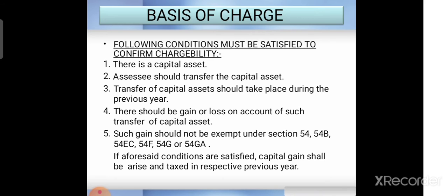So the conditions are: there should be a capital asset, the assessee should transfer the capital asset, and the transfer should take place during the previous year. If it is not done in the previous year, if it was transferred long back, prior to the previous year, then that income will not be called the capital gain of the current assessment year, right?